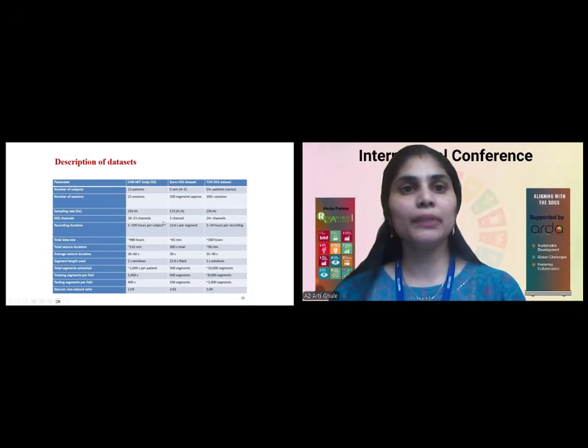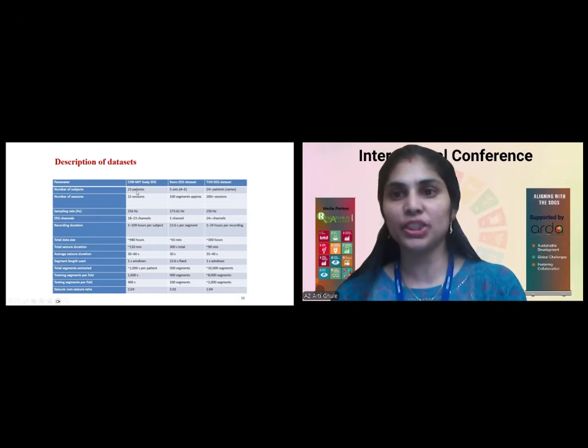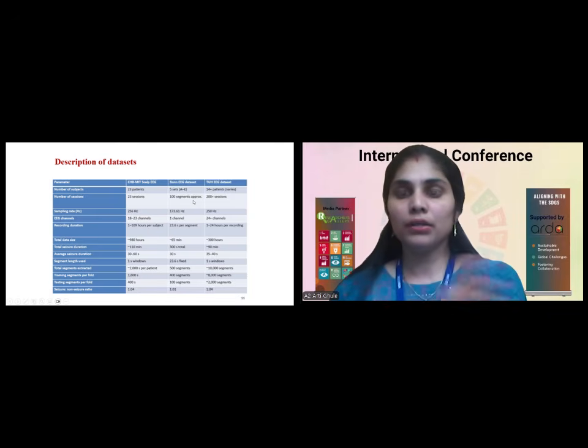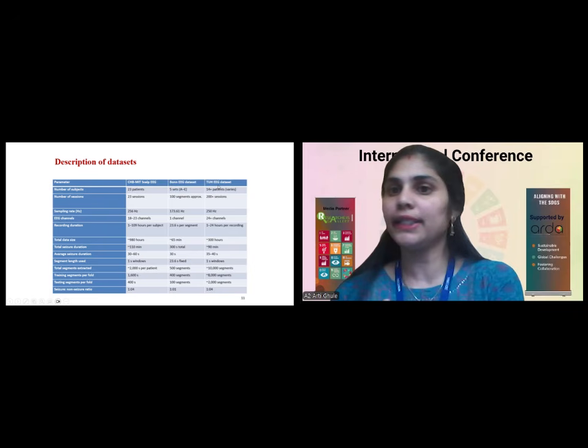So this is simply the description of the data set, as I first tested on the CHB MIT scalp EEG data set of 23 patients. Further, for comparison and evaluation, I extended my study to the Bonn EEG data set and the Temple University EEG data set.